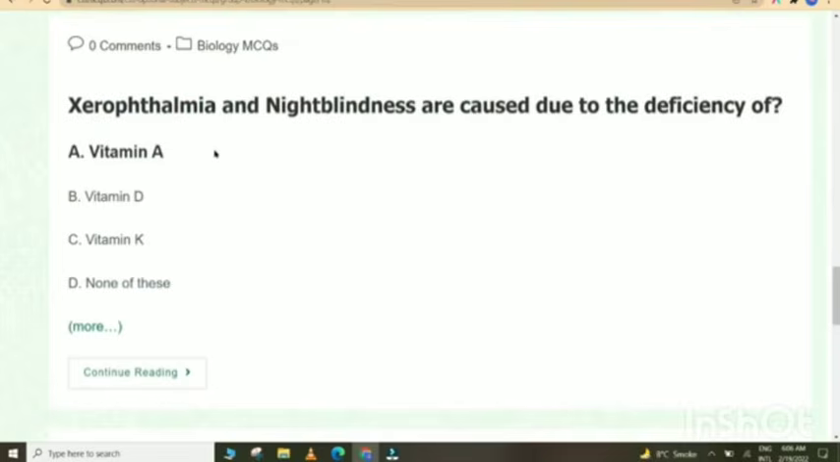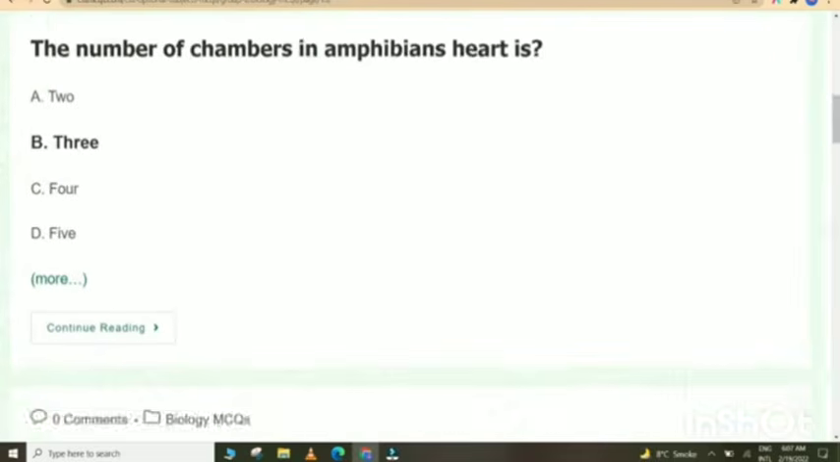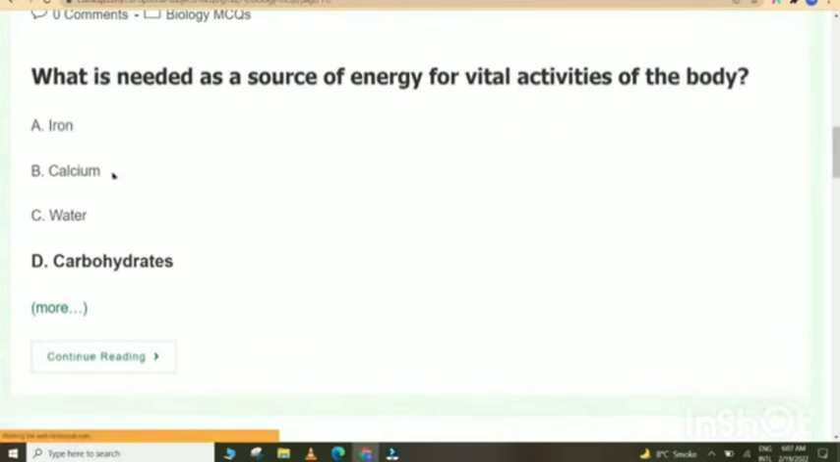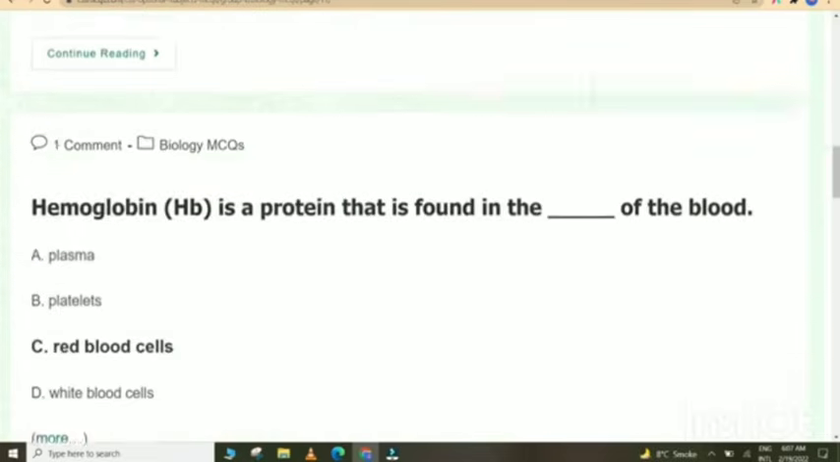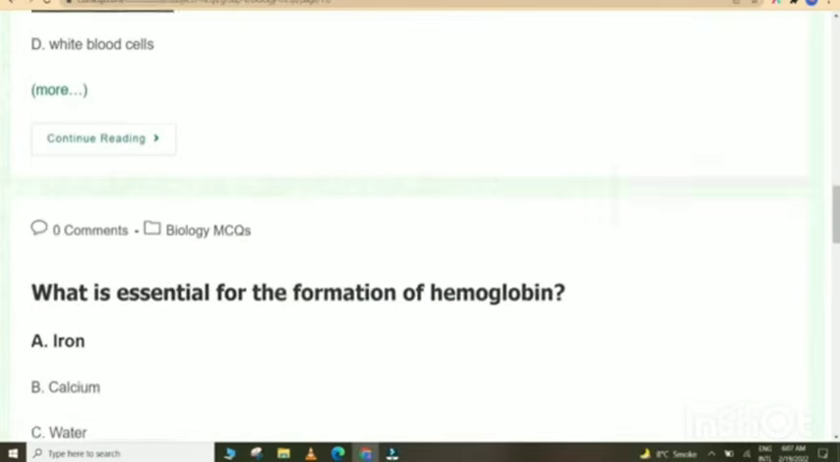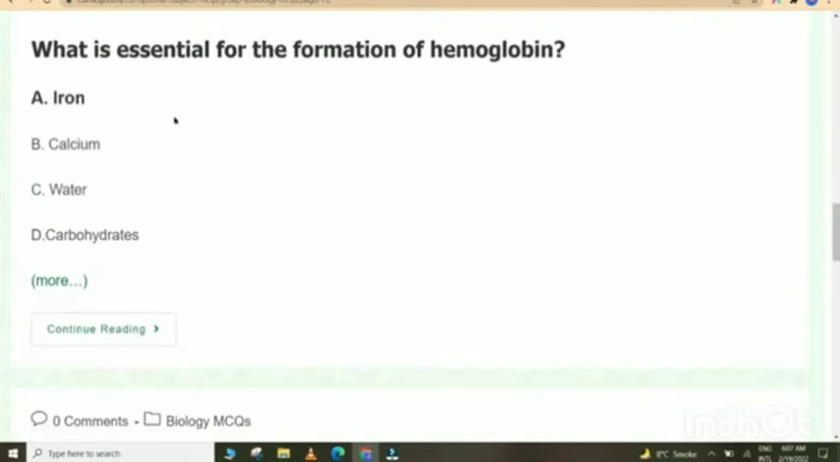Xerophthalmia and night blindness are caused due to the deficiency of vitamin A. The number of chambers in amphibians' heart is 3. What is needed as a source of energy for vital activities of the body? Carbohydrates. Hemoglobin is a protein that is found in the red blood cells of the blood. What is essential for the formation of hemoglobin? Iron.